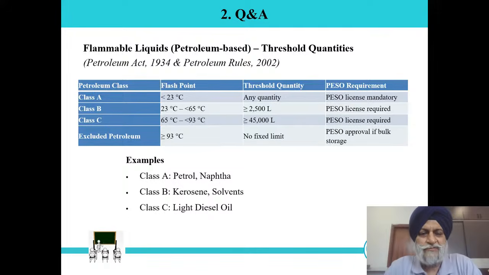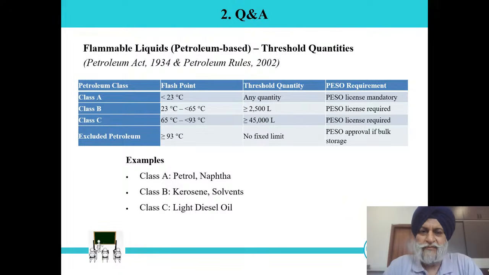Class C has a flash point between 65 and 93 degrees centigrade. All combustible chemicals above the flash point of 93 degrees are considered excluded petroleum. Now, for Class A, the threshold quantity means that even if we store 1 kilo, we need a petroleum license, which is mandatory.